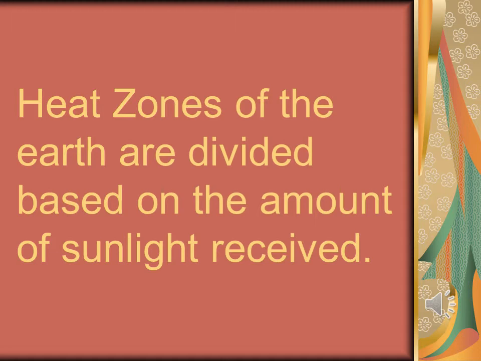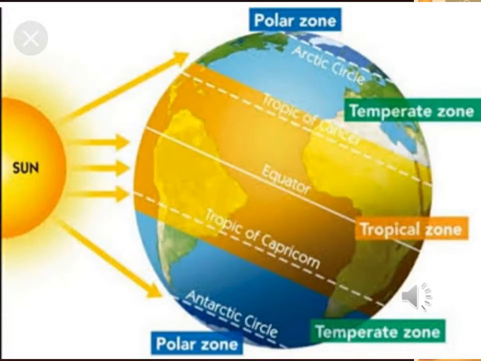Students, all parts of the earth do not receive equal amount of heat from the sun. And due to this, there are different climates and seasons. So, heat zones of the earth are divided based on the amount of sunlight received. As this is very clear through this picture, all the parts of the earth do not receive equal amount of heat and the sunlight from the sun.